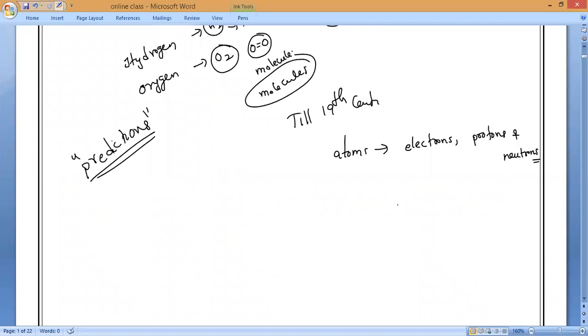So after so many kinds of experiments at the end of the 19th century, different bodies were found becoming charged on rubbing. That is what we call friction. Due to friction, bodies are getting charged. Also, gases conduct electricity at low pressure. Why do gases conduct electricity at low pressure? Why does electric current cause chemical change?